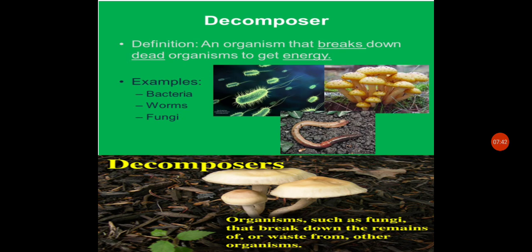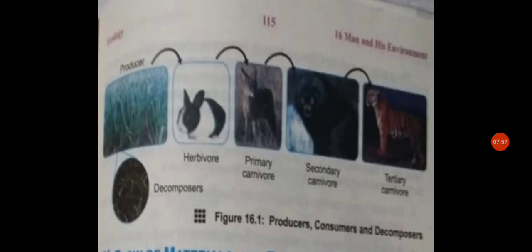Many types of bacteria and fungi are the principal decomposers of the biosphere. So here you are watching that decomposers are mainly fungi and organisms such as fungi that break down the remains of waste from other organisms. So here is figure 16.1 from textbook page 115. Here are producers, consumers and decomposers.